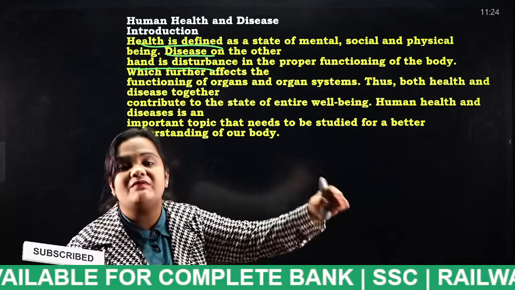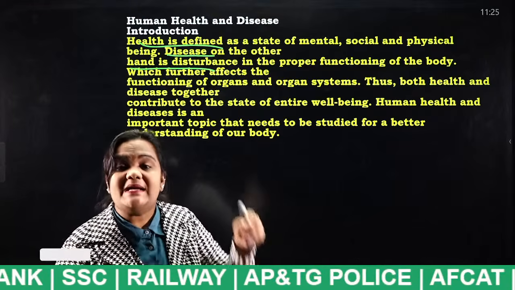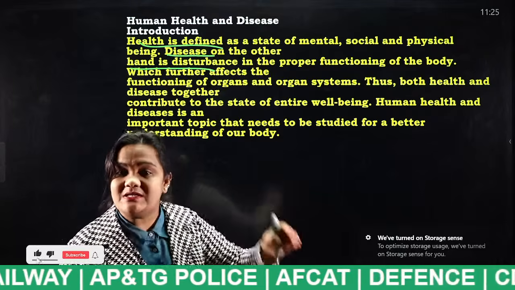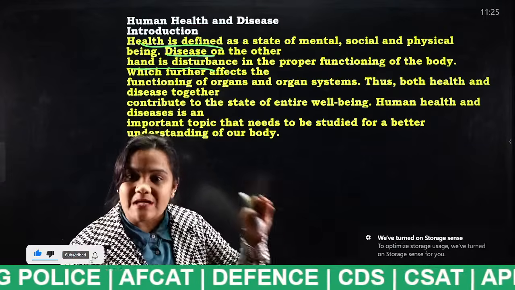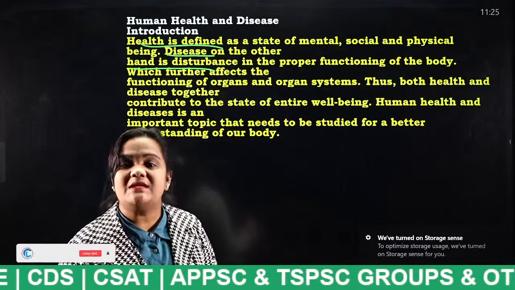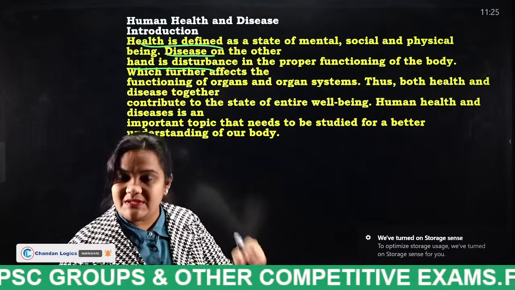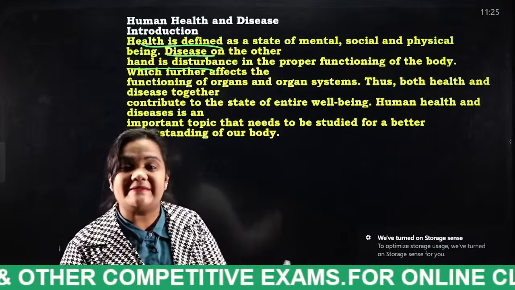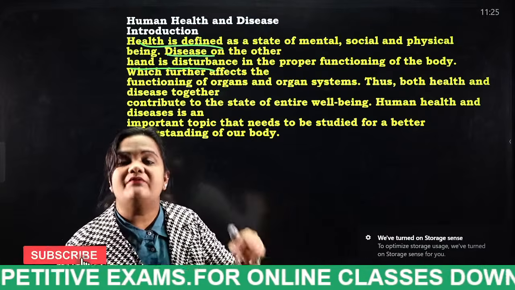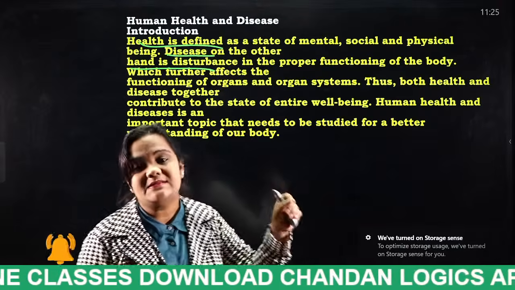That person is suffering with a heart disease, because the heart's functioning is not working properly. So when a person is affected with a disease, that person's particular organ function will not be done properly. So that is health and that is disease.